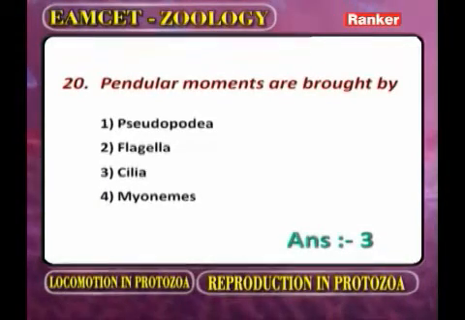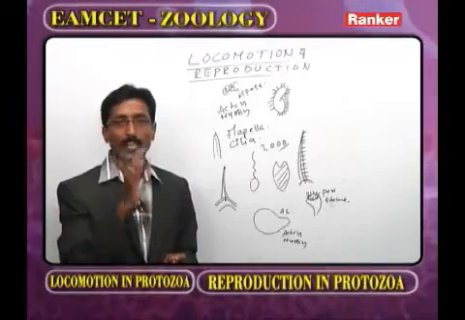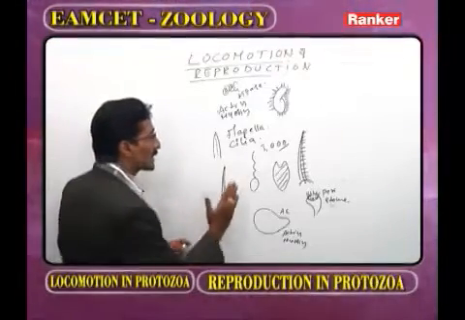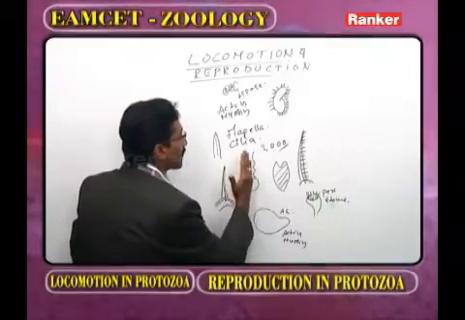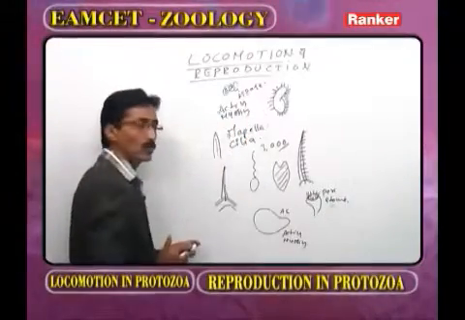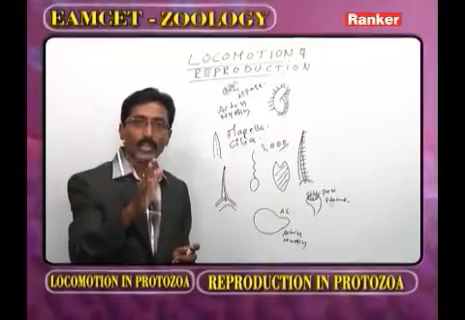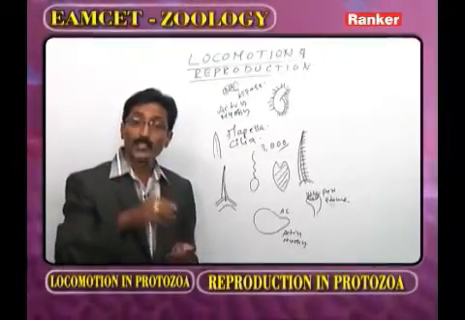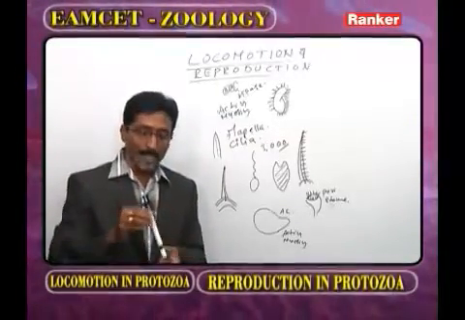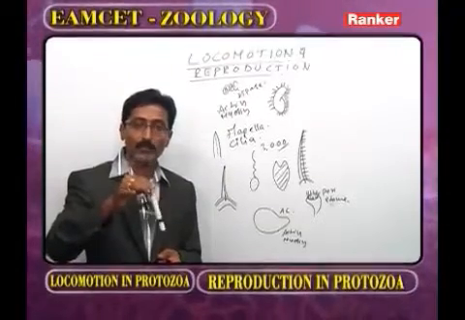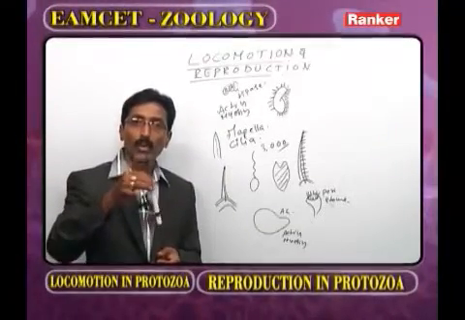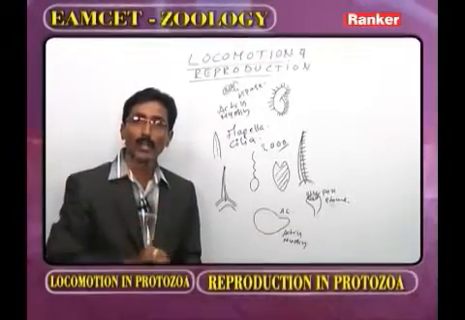Pendular movements are brought by. As we observe the differences between flagellum and cilium, the flagellum moves like a wave. That we call it as angular movements. As we observe the cilium, the cilium moves like a pendulum. Now the pendular movements are brought by.